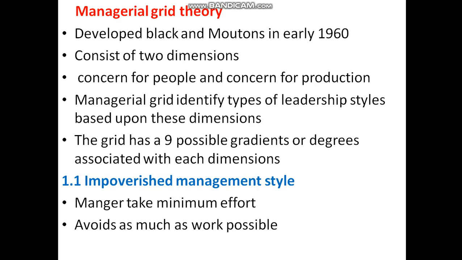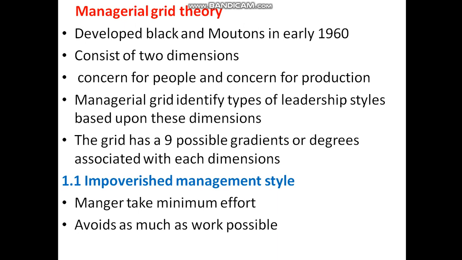Then the next theory is the managerial grid theory. First one is the trait approach, second is great man theory, third is behavioral approach theory, and the fourth one is managerial grid theory.